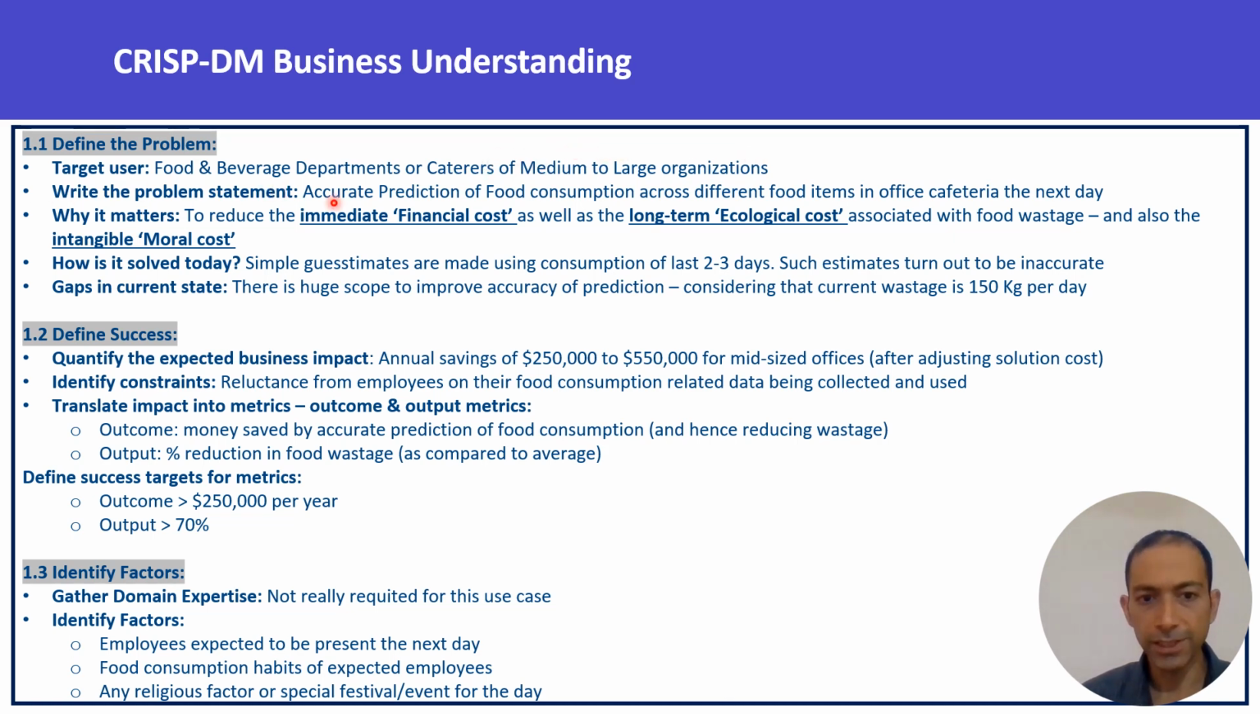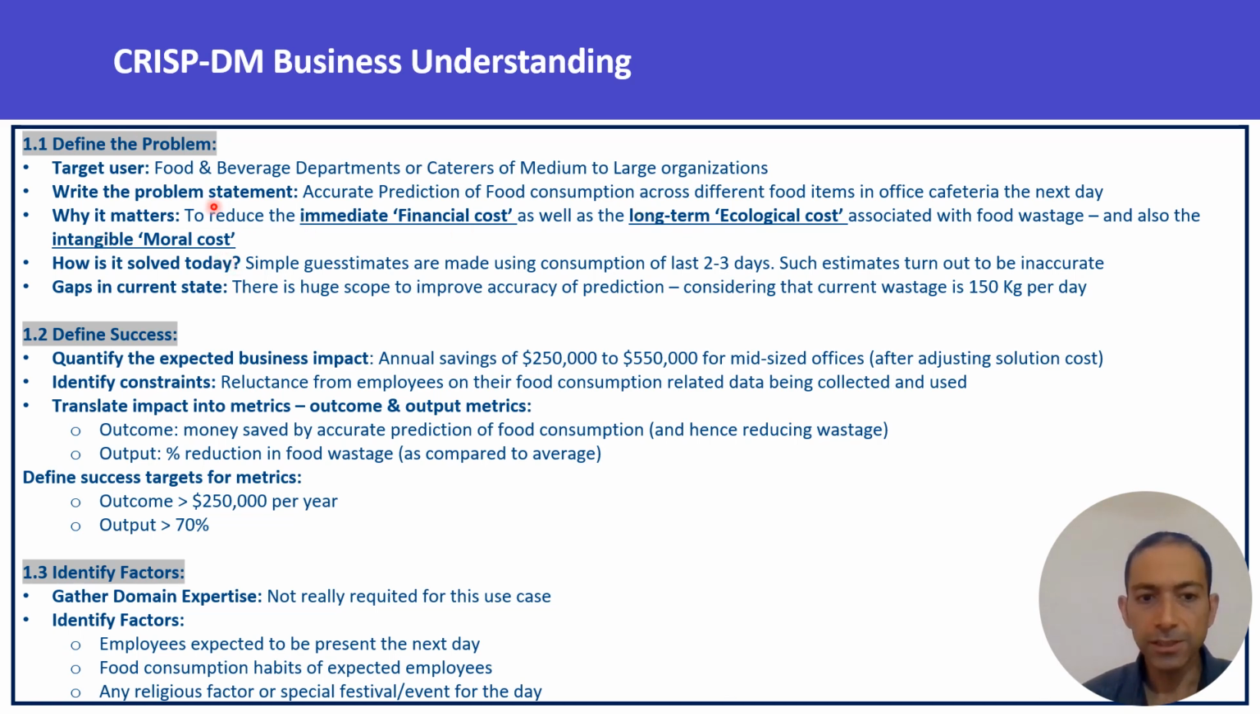So what's the problem statement? Accurate prediction of food consumption across different food items. The prediction has to say so much salad, so much soup, so much pizza is going to be consumed the next day, and even within pizza, this variety of pizza is going to be consumed. That's the prediction we are looking at.